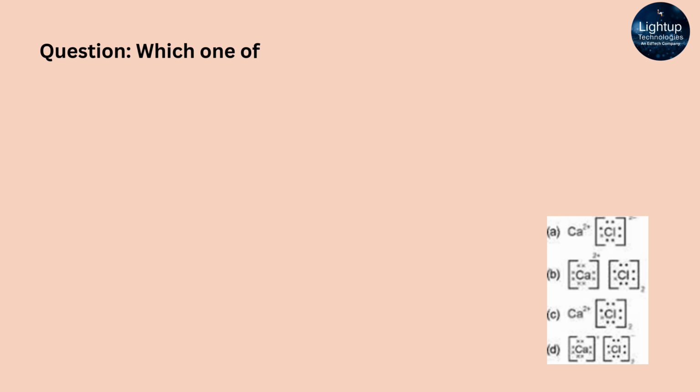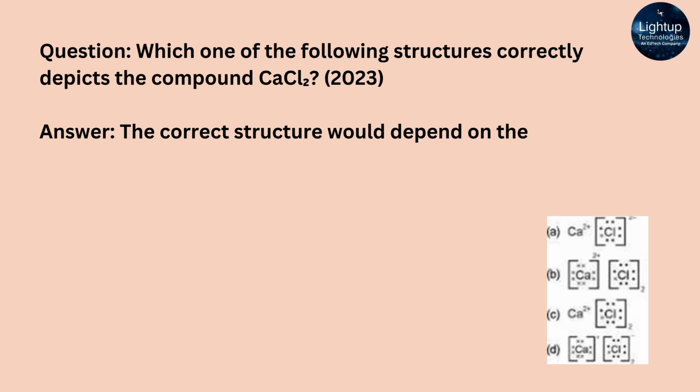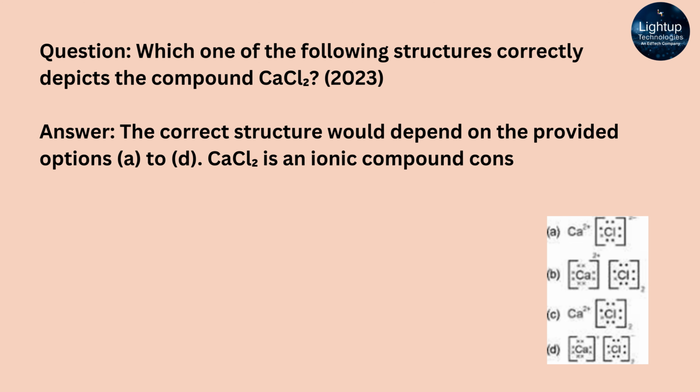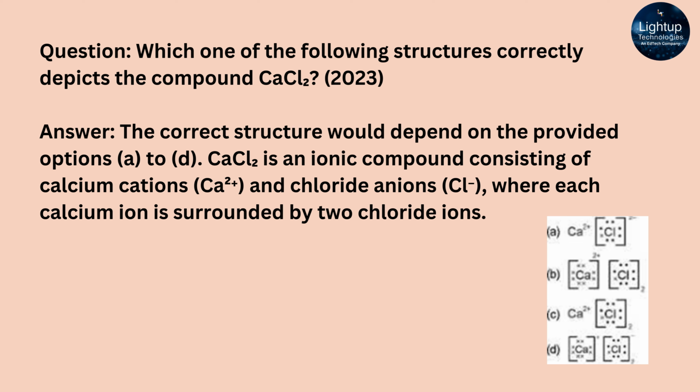Which one of the following structures correctly depicts the compound CaCl2? Answer: the correct structure would depend on the provided options A to D. CaCl2 is an ionic compound consisting of calcium cations, Ca2+, and chloride anions, Cl-, where each calcium ion is surrounded by 2 chloride ions.